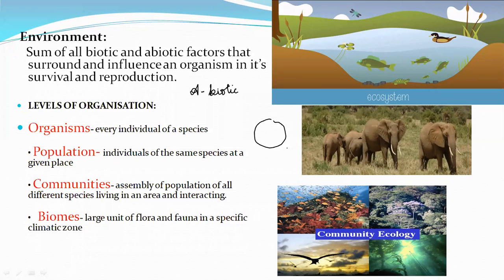In one population, they do not migrate. So pigeons or crows will be in one particular area only. In that one particular area only pigeons will be there, whereas we do not find crows or anything. Likewise in other places as well. So that means one population of the same species will be at one place only, at a given place.